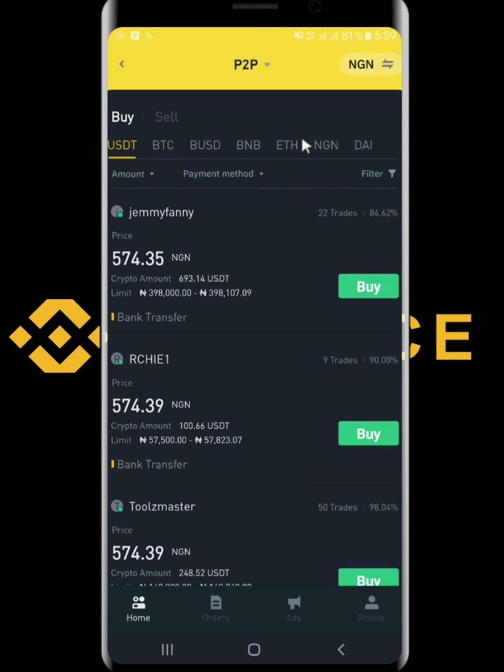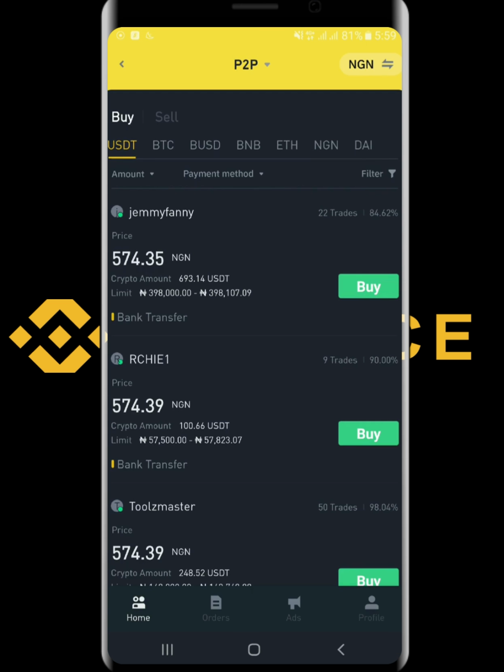on the Binance P2P. So the criteria for posting advertisements on the Binance P2P platform, right, is number one, you need to have at least transacted on Binance P2P within the last 30 days. At least transacted once within the last 30 days.